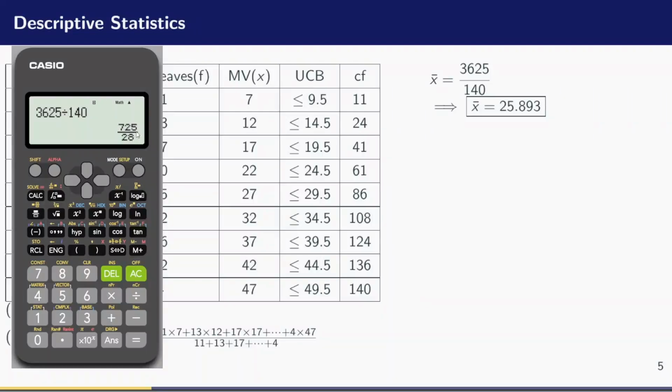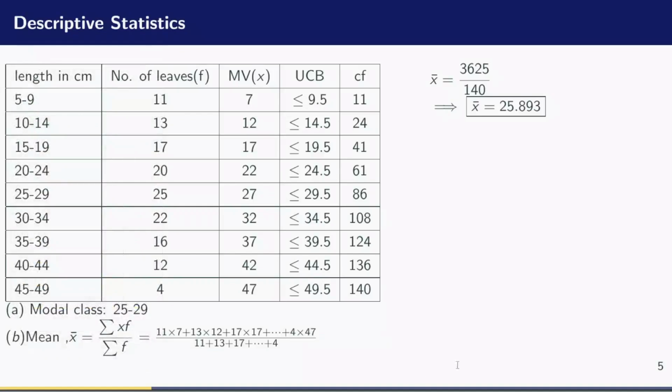725 divided by 28. But let me write this one as a decimal because in statistics it's very important. So you check on your calculator to see a button that is written a b/c or something like that. I'll press this button here, which simply means from the fraction to decimal, and if I hit it, it gives me 25.893 because I have to stop here. So I will round off this 8 to 1 and add it to 2, it becomes 3. That's why I have 25.893. So that is the result of the mean.